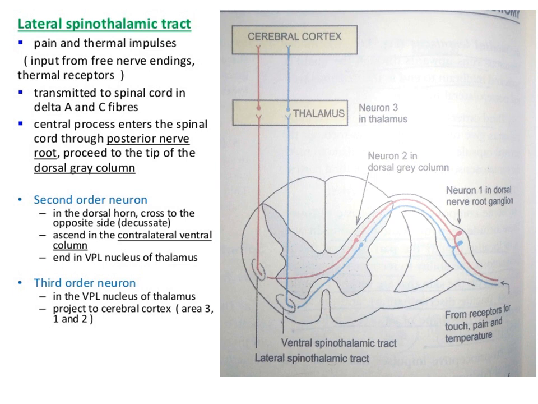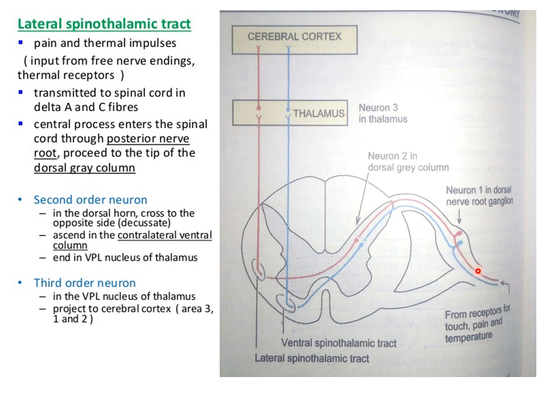Now the lateral spinothalamic tracts, the pain and thermal receptors, they carry the pain and thermal impulses from the free nerve endings and thermal receptors in the skin and other tissues. The pain impulses are transmitted to the spinal cord in the fast conducting delta type A fibers and slow conducting type C fibers. The axons entering the spinal cord from the posterior root ganglion proceed to the, here you can see their axons from the peripheral receptors are entering into the posterior root ganglion.